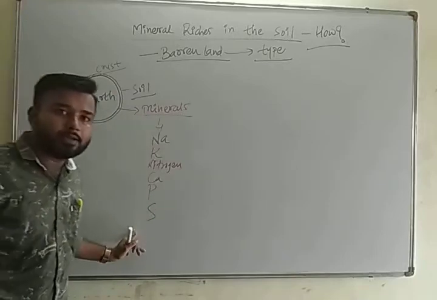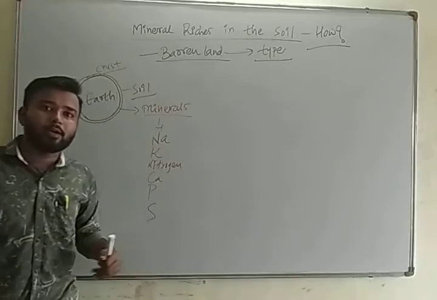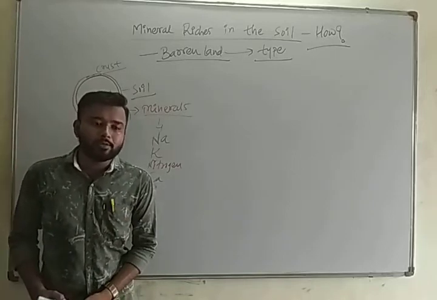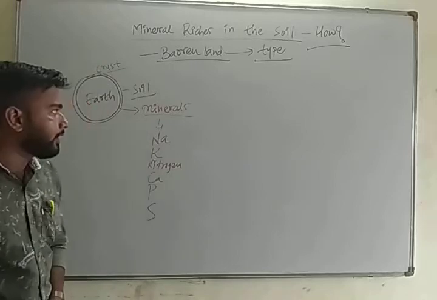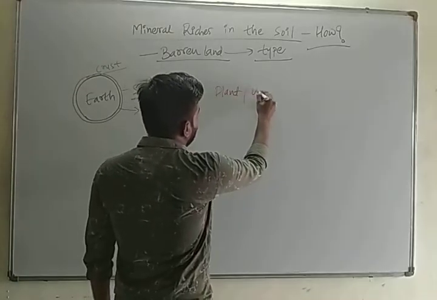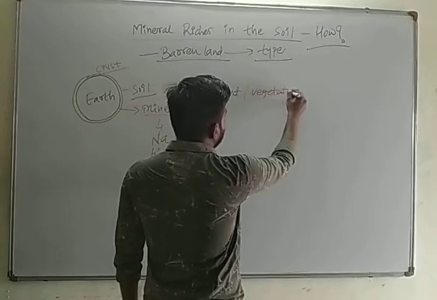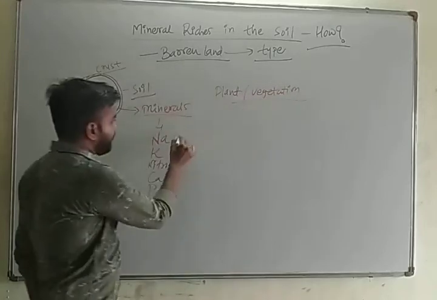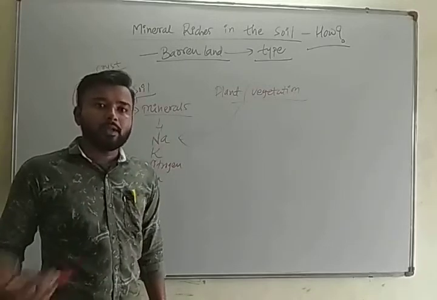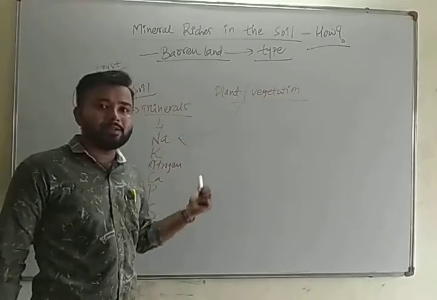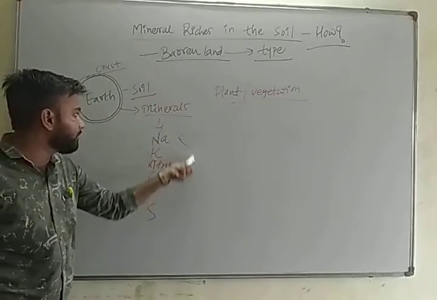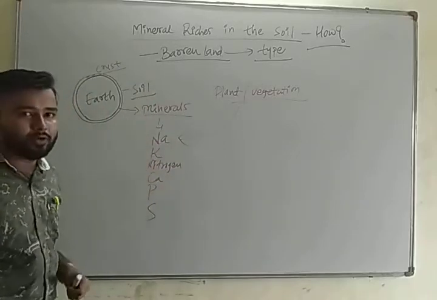These minerals are responsible for plant production or any kind of crop production, because any plant or vegetation needs these minerals or elements to grow. All vegetation requires this kind of minerals. So where do these minerals in our soil come from?